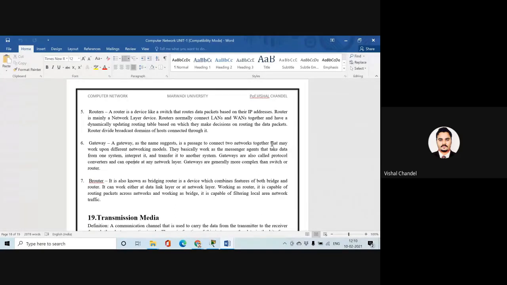They basically work as messenger agents that carry data from one system to another. Gateways are also called protocol converters, and they can operate at any network layer. A gateway is generally more complex than a switch or router.